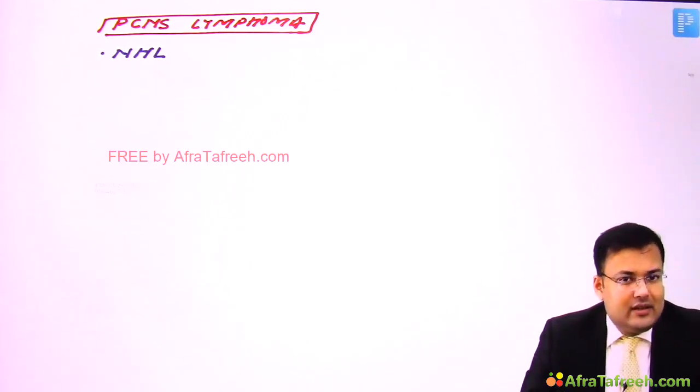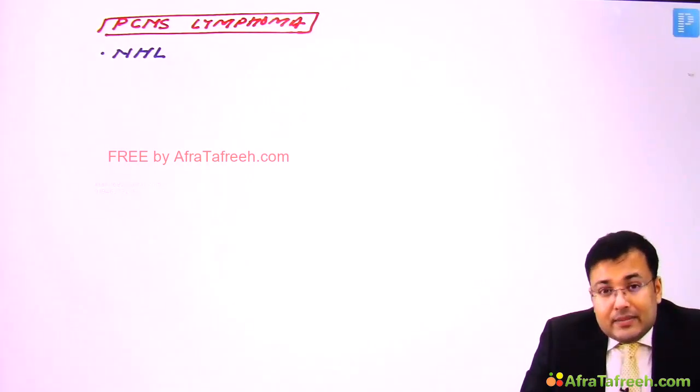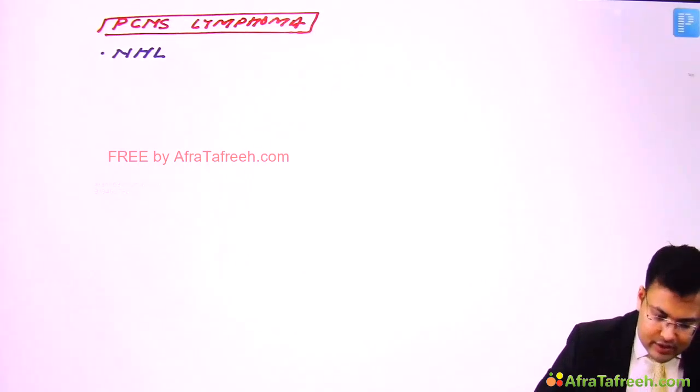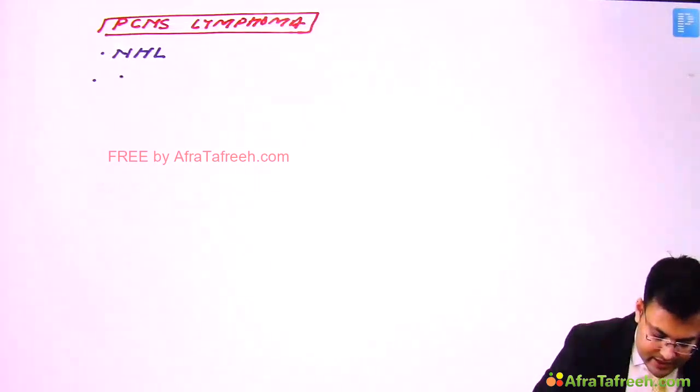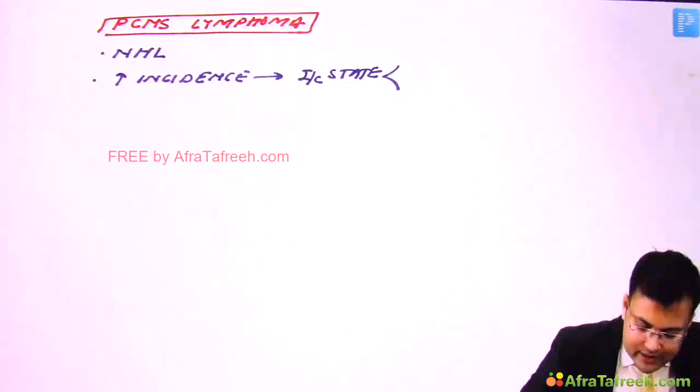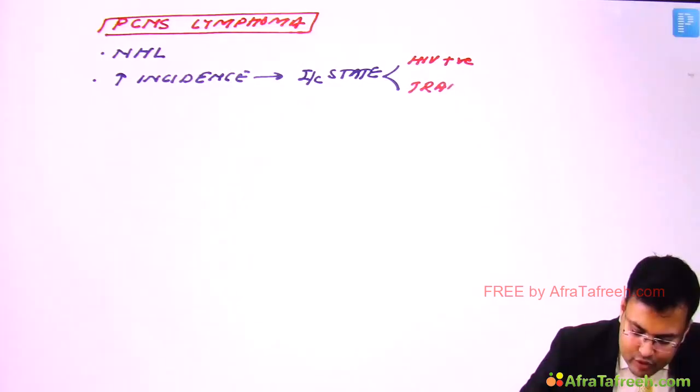So there is rising trend in the patients of HIV, and there are transplant recipients who are receiving immunosuppressive agents. Clear? So because of this, there is increased incidence. So that's why you will find this tumor in HIV positive and immunocompromised patients, especially transplant recipients.